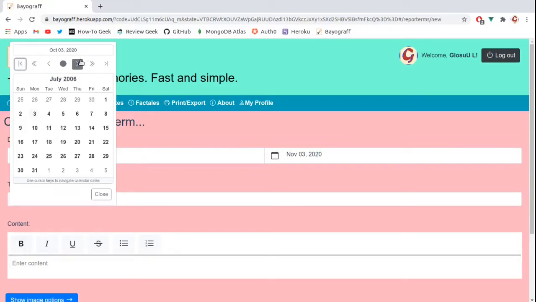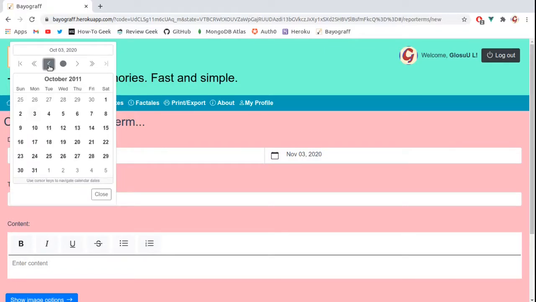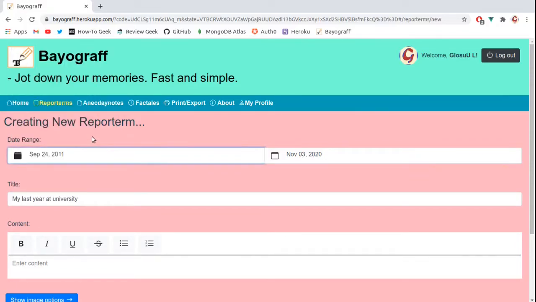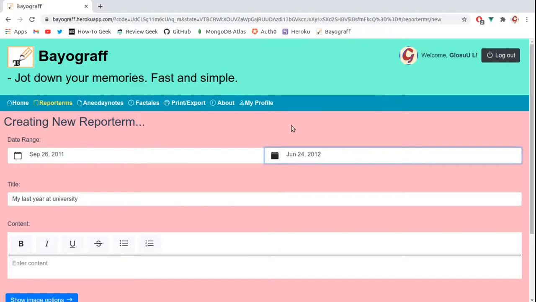So my last year at university was in the year 2012. The start date was actually September 2011, so 24 September. It didn't start on a Saturday. It started on a Monday, and it ended in June 2012. So there we go.